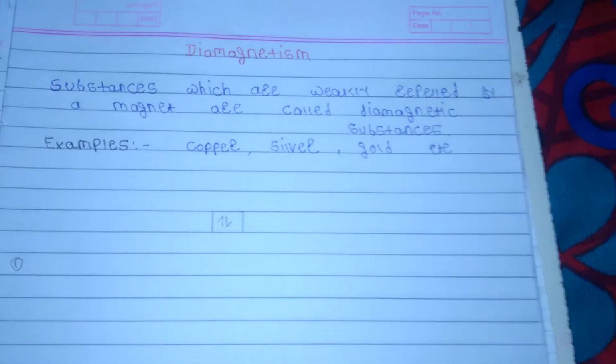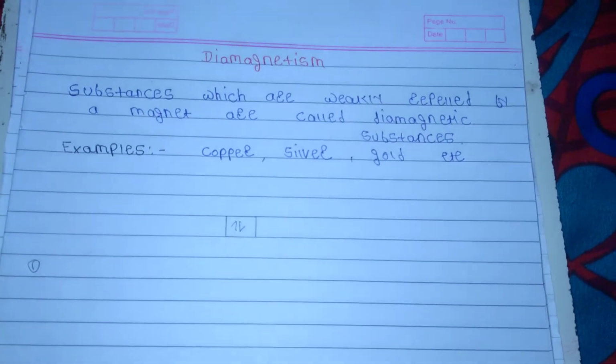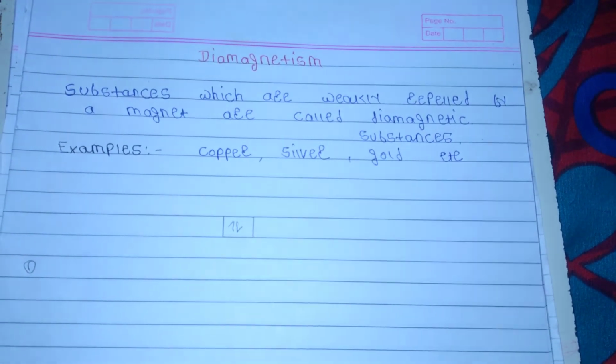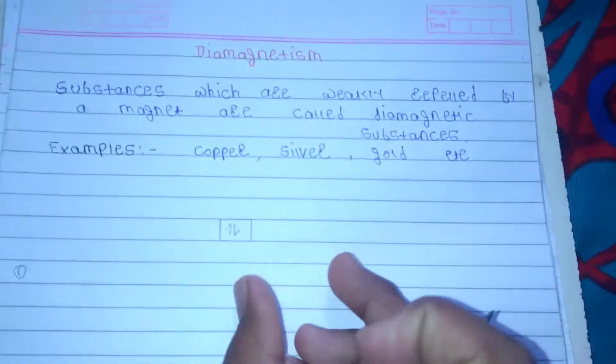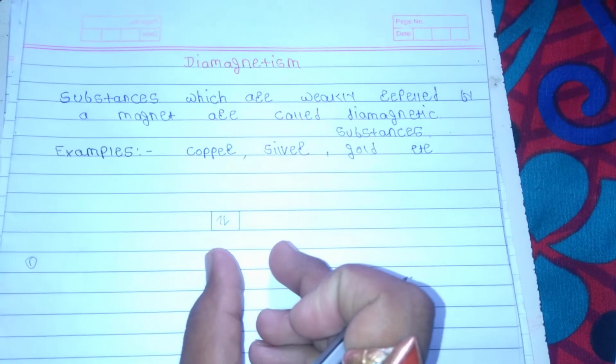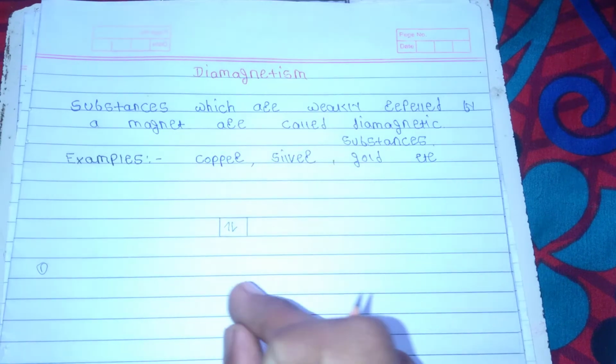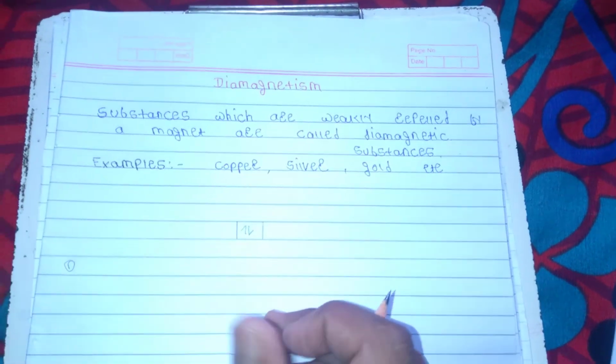Now the third point is the properties of diamagnetic substances. The first property is that in the absence of an external magnetic field, the net magnetic moment of the substance is zero.